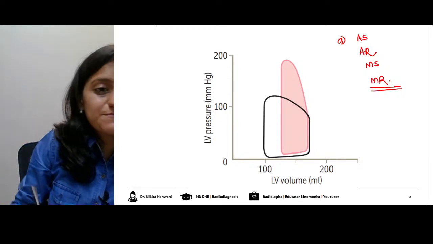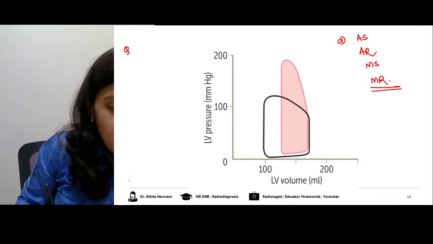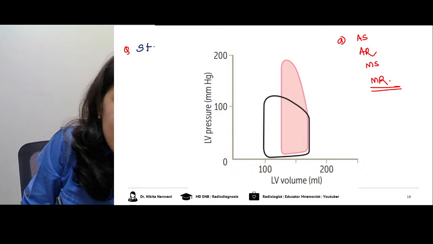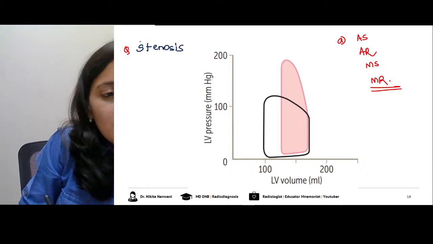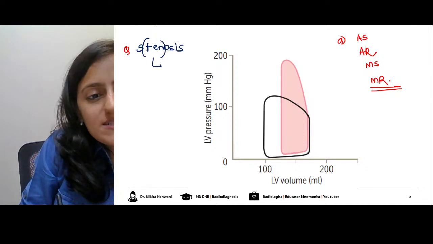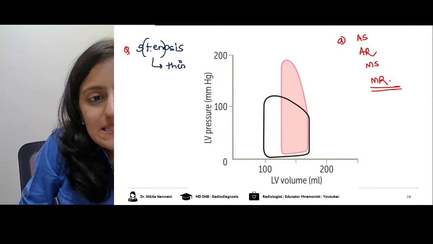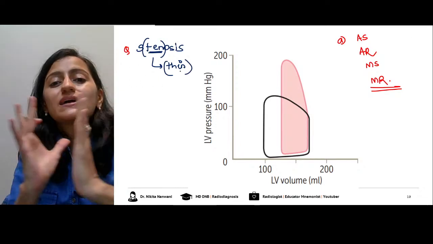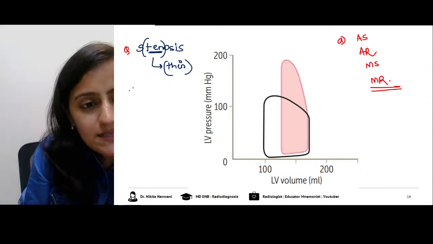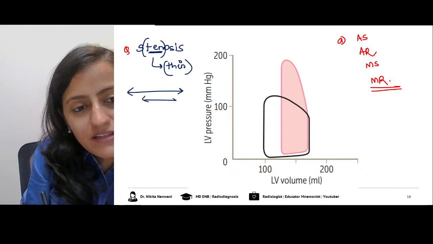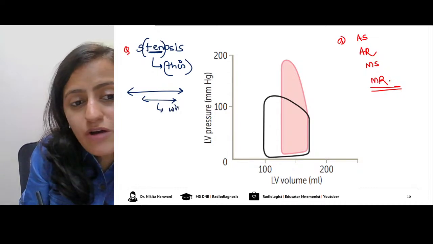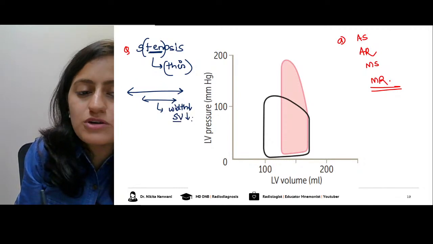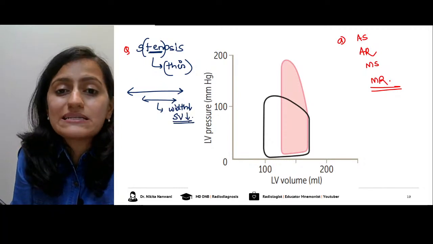Okay. So quick tips here, the mnemonics to be remembered. A very, very important mnemonic: whenever it is stenosis, remember the graph becomes thin. Sten is thin. So stenosis means the graph becomes thin. From the normal width, now the width becomes this much. So when the width of the graph is decreasing, what is decreasing? The stroke volume is decreasing.